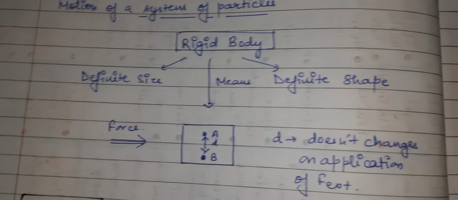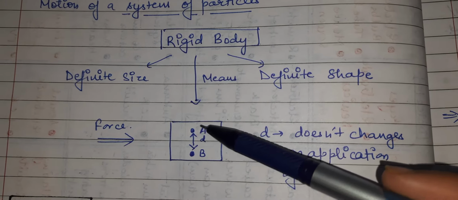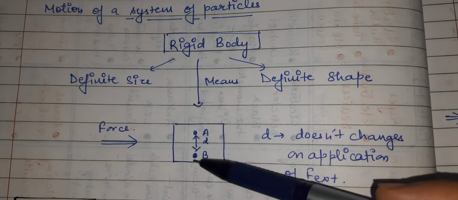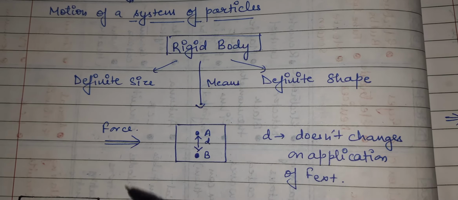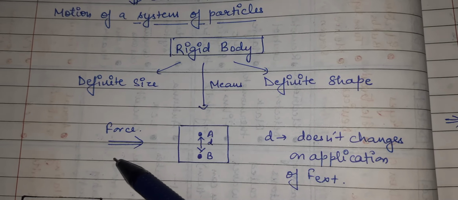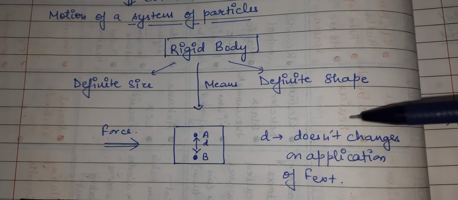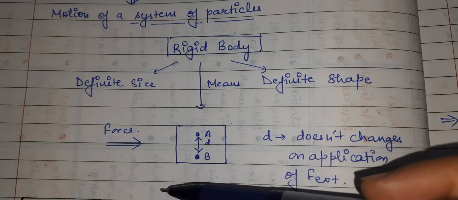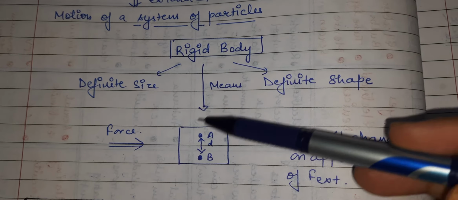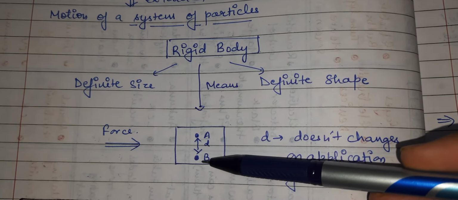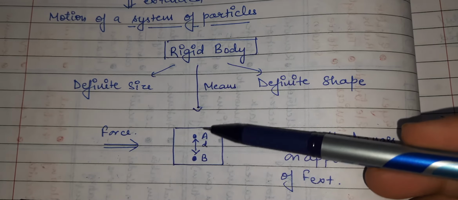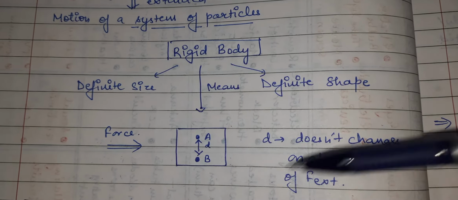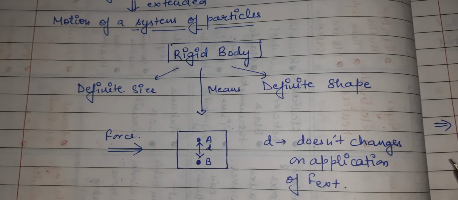Means if suppose we are considering any two points in the body, a point A and a point B, and the distance between both the points is d. Now we apply an external force to this body. If d doesn't change on the application of F external, means if we are applying any sort of external force on this body and the distance between the two randomly taken points is not changing, then these kinds of bodies are considered rigid bodies.